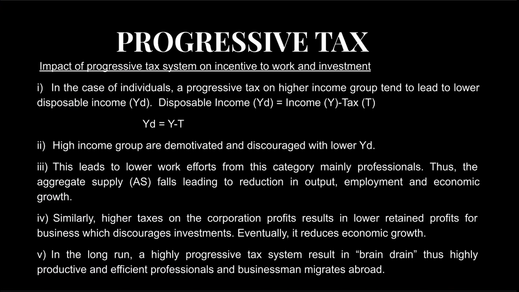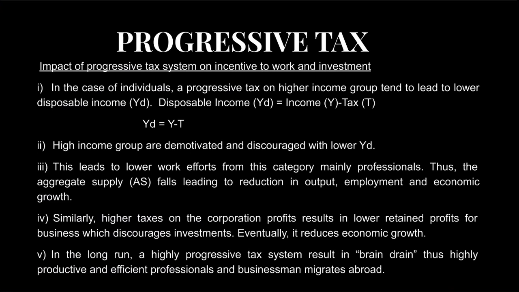So the long term effect, the disadvantage of the progressive tax, is that it may lead to brain drain, where some professionals may leave the country because they have to pay so much tax from their income.